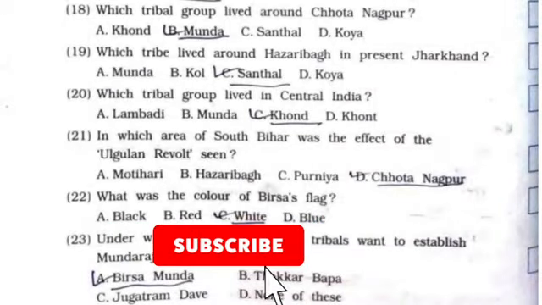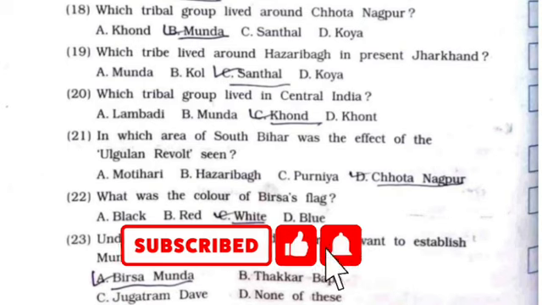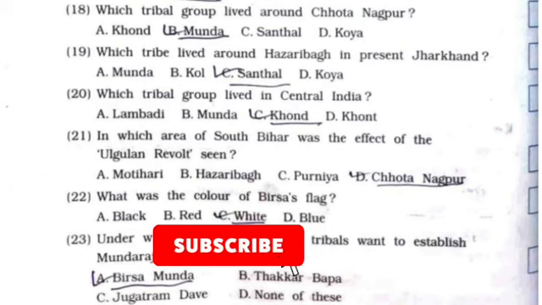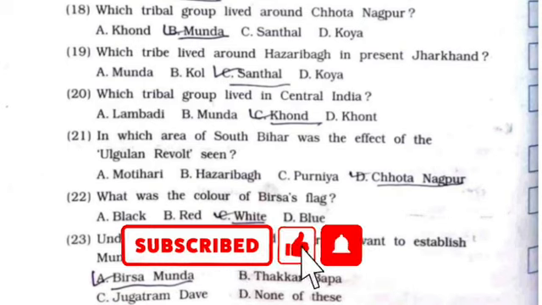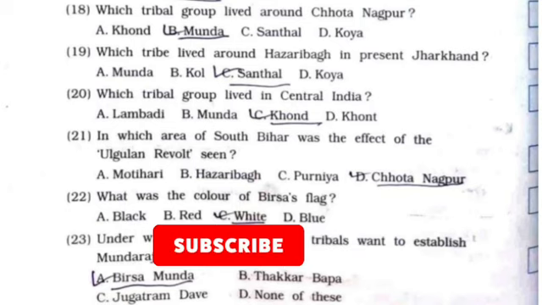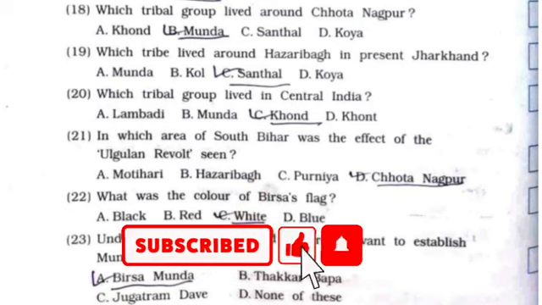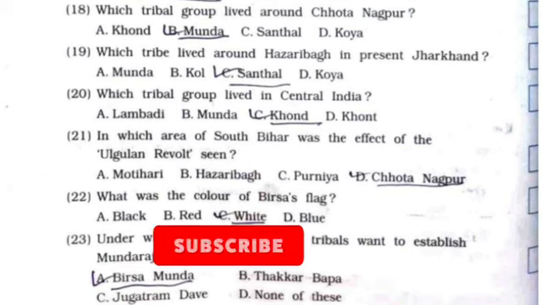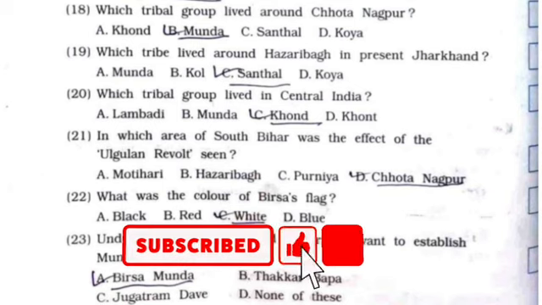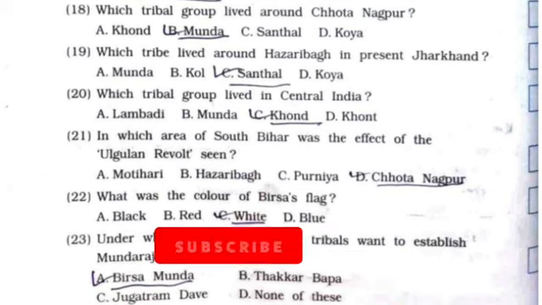18th, which tribal group lived around Chota Nagpur? It's option number B, Munda. 19th, which tribe lived around Hazaribagh in present Jharkhand? It's option number C, Santhal. 20, which tribal group lived in central India? It's option number C, Khond.